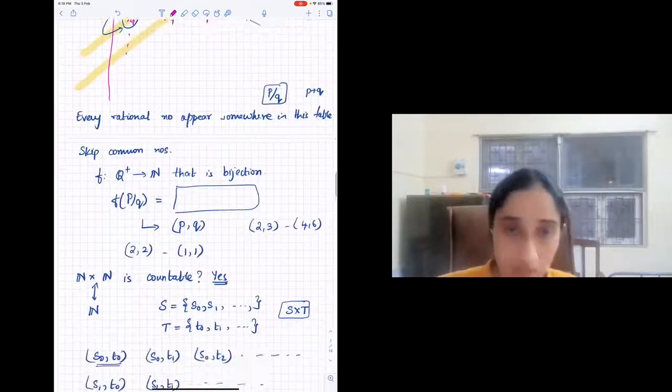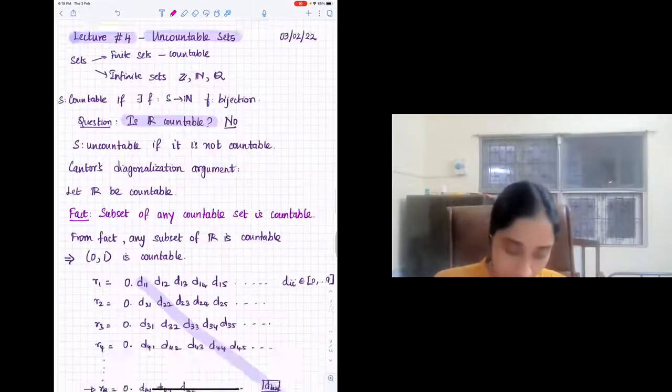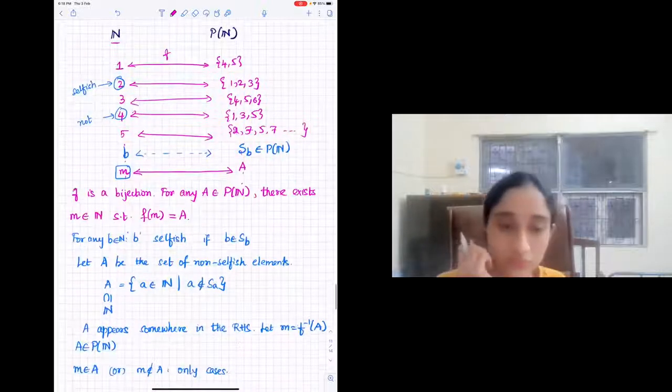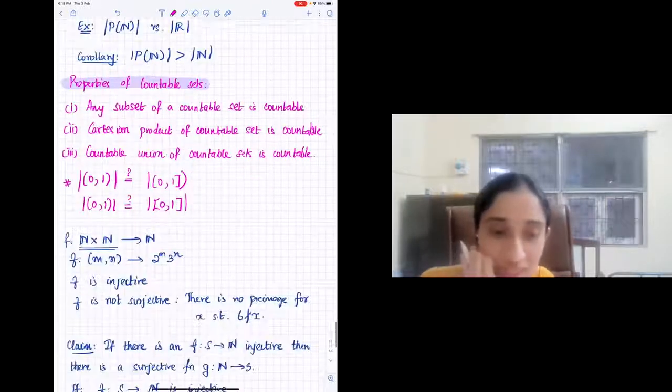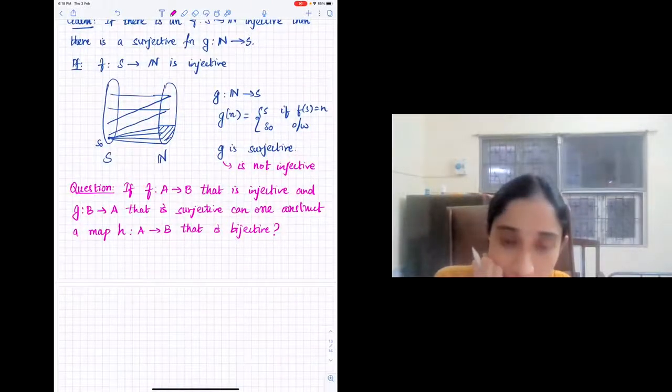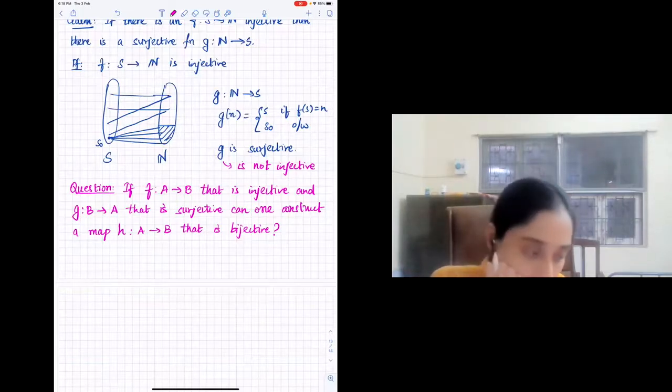Okay, so this doesn't seem true. Were we claiming this is true? Why do you think that this is something? In the question, I think both of them should be injective, or maybe the ordering should be opposite. B to A should also be injective, or A to B should be surjective.